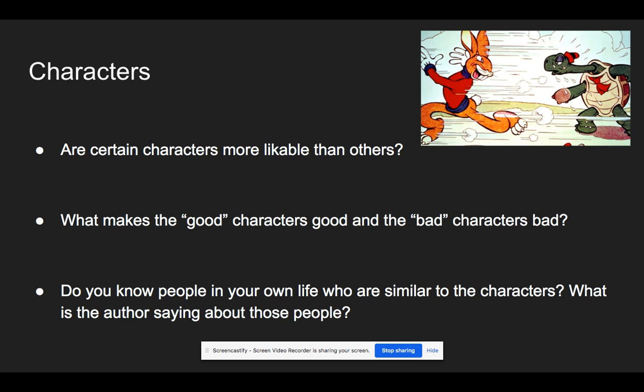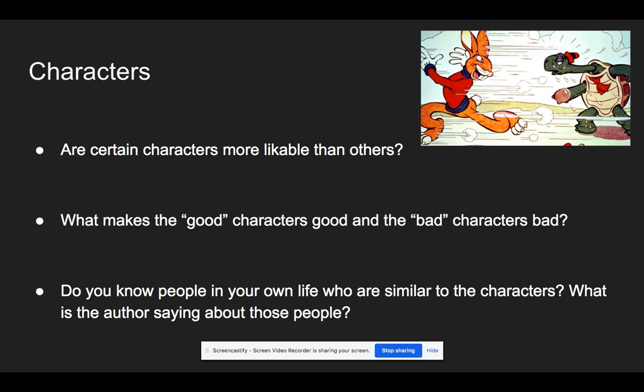On the other hand, do I know people in my life that are similar to the tortoise? Well, yeah, I know people that maybe don't have the most natural skill. So for the tortoise, he's not the most naturally fast creature. Okay, but he works really hard and he works slowly and steadily all the time to try and win the race. And I do know people like that who work really hard and who work all the time to achieve a good result.